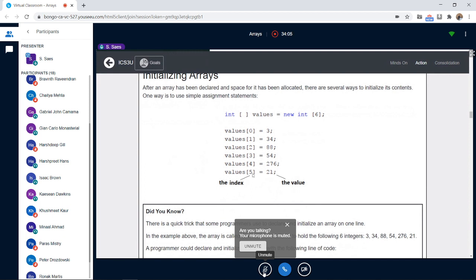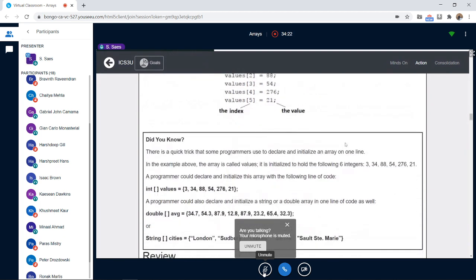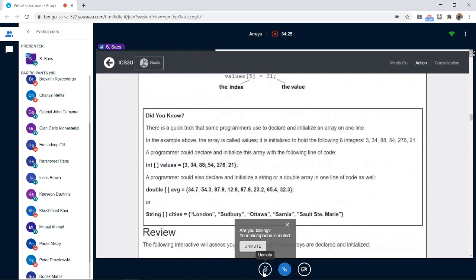But if we had 100 numbers or 1200 numbers, we wouldn't want to do it this way. That's when we are going to use a loop. So to use an array is to make our job more efficient, to make it faster. Here it summarizes it for you.